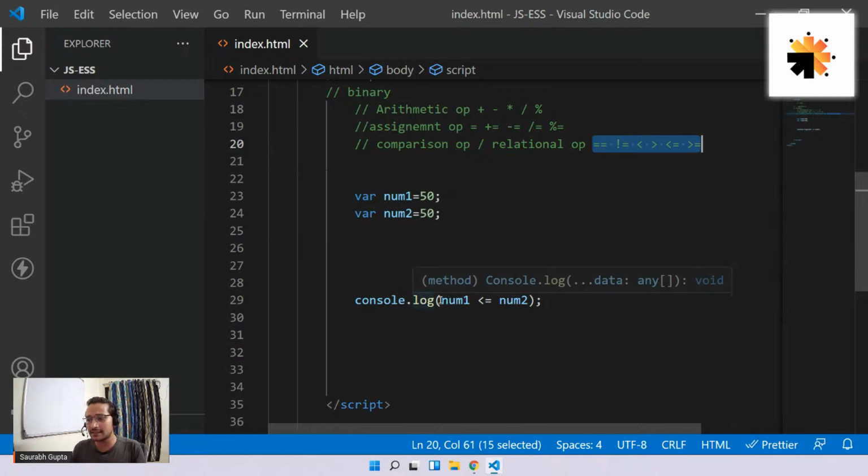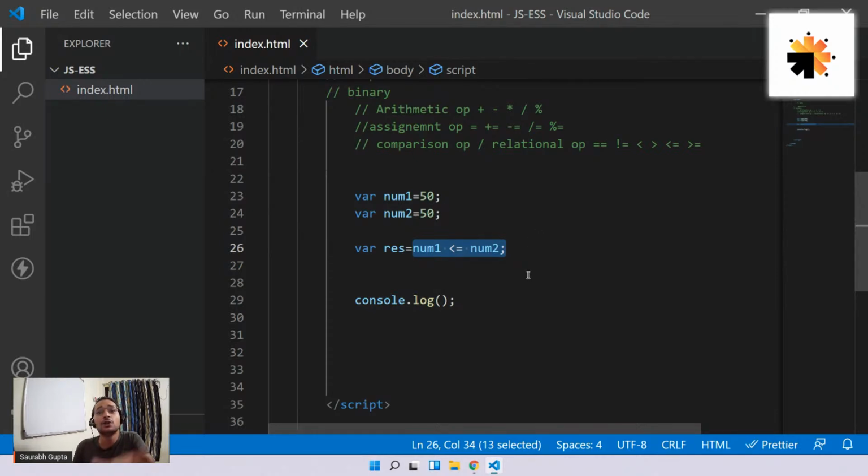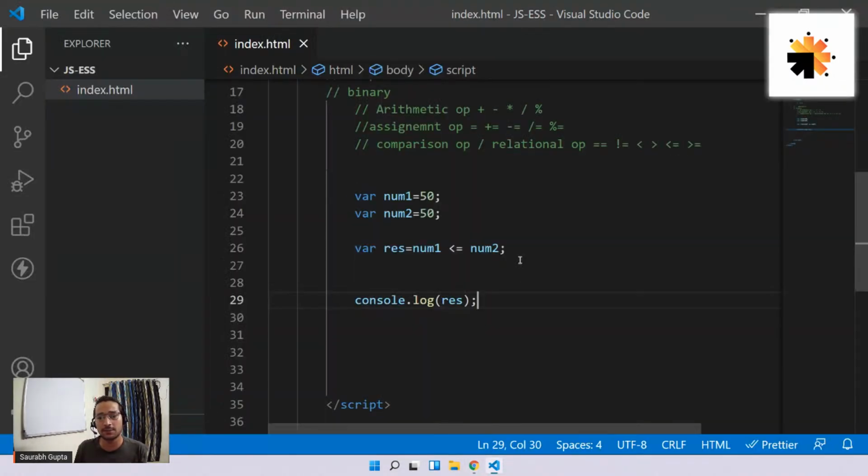So understand, guys, this operation is giving me true or false. So I can also do this. If I want, I can create a variable called res and put this comparison there. Now the comparison happens: check num1 less than equal to num2. Yes, in this case, yes. So this operation will return true, and that true will go into res. It will be stored. And then if I print res, I'll still get true. Nothing else. Simple.